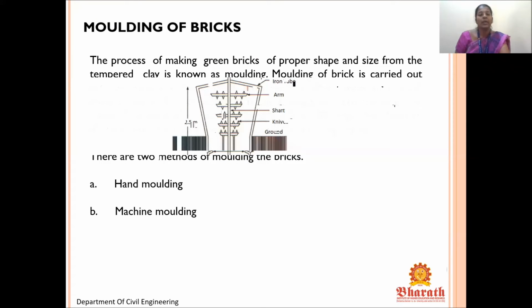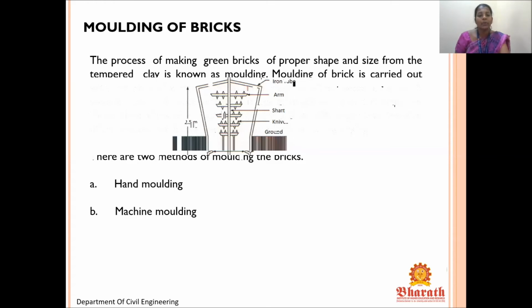Now, molding of brick. Brick molding can be done by hand molding and machine molding. The process of making green bricks of proper shape and size from the tempered clay is known as molding. So making the brick into the proper shape is called molding.